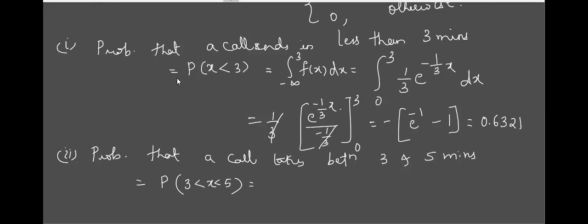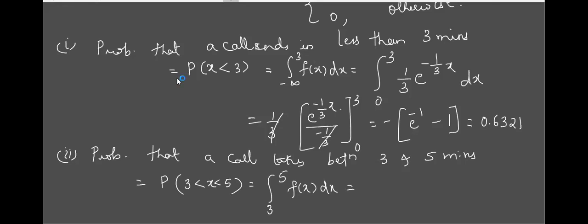Between 3 and 5 usually means not included. But one plus point in continuous distributions is that it will not matter. If I take equal to also, the limits are 3 to 5 only, and if I don't, the limits are the same. From 3 to 5 means you can include. So I have to take the integral from 3 to 5 of f of x dx.